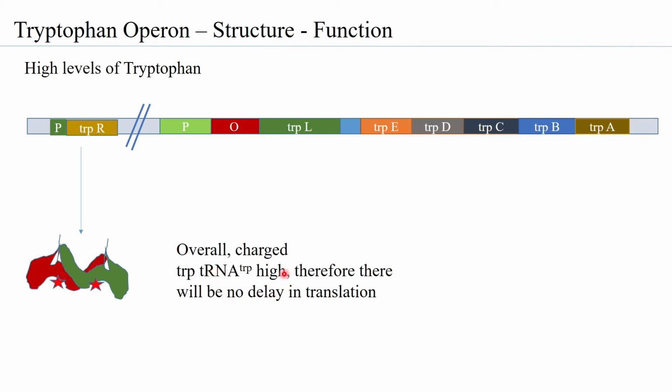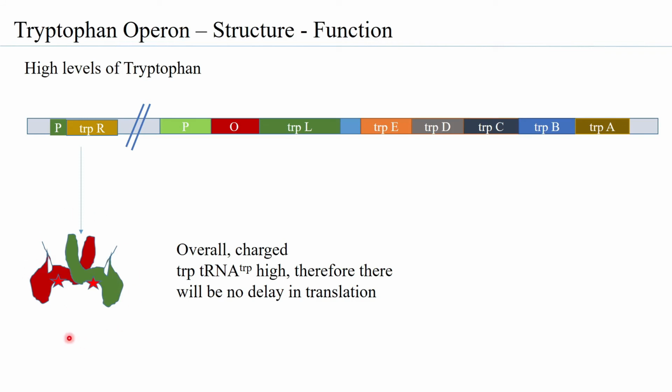Because all charged tRNAs already are acylated with the tryptophan. Over and above that, if the tryptophan is surplus, it can come and bind to the aporepressor. One knows that the binding of the tryptophan will change the conformation. So as you can see, this was the conformation before the tryptophan bound, and when the tryptophan bound to it, you can see that the conformation is changing.